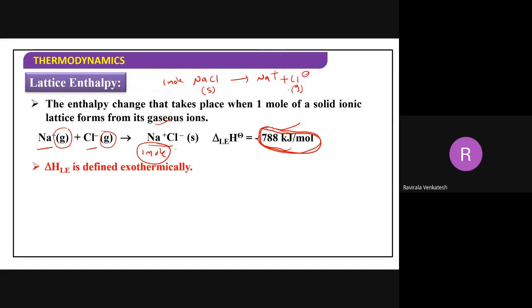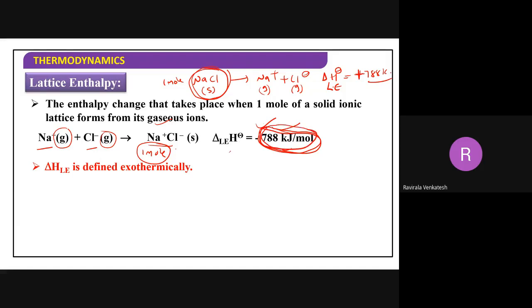This is gaseous state, this one also gaseous state. Here, the amount of enthalpy required to break 1 mole of ionic bonds is called lattice enthalpy. Here also, delta H of lattice energy will be plus 788 kilojoules. That means when you break the bond, it is endothermic. When you make the bond, it is exothermic. The amount of enthalpy will be the same here.